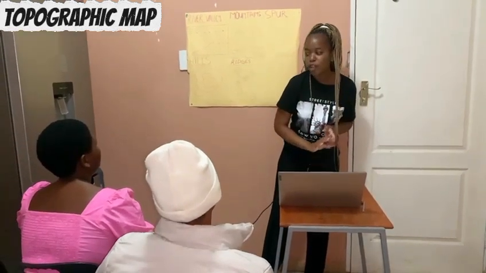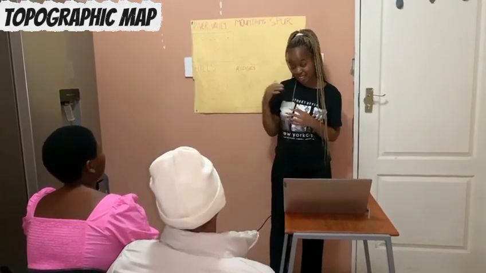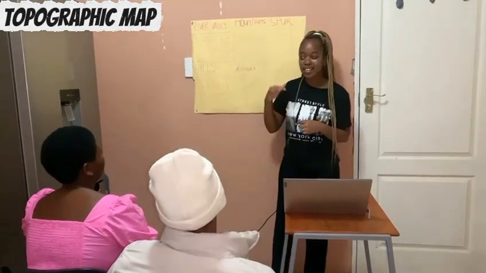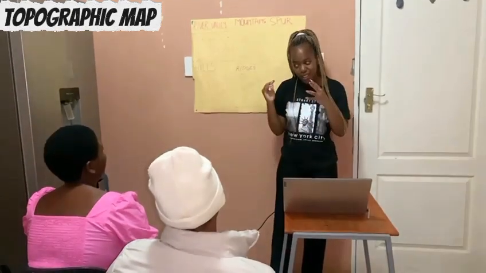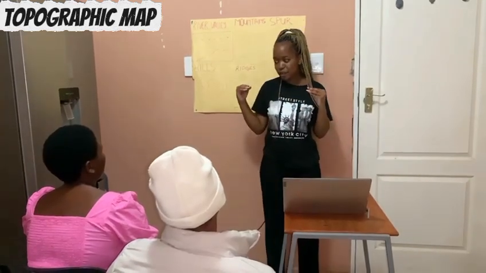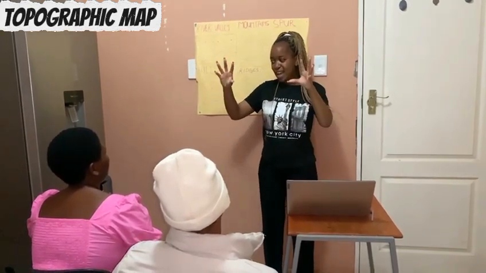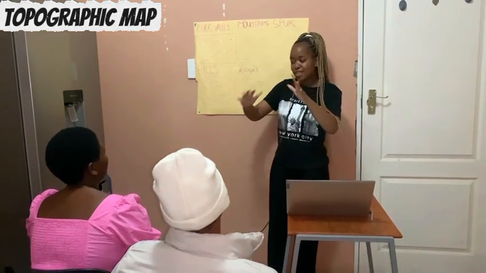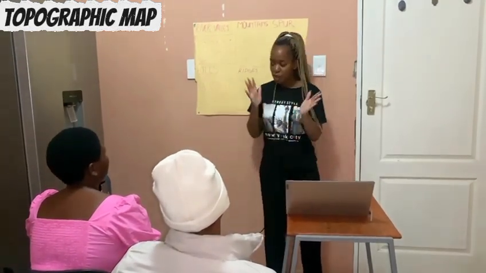Then we move to hills. Have you come across hills? Hills are like mountains. A hill is a raised area of land. It is like a small mountain, but it's not a mountain. It is higher than the land around it. For example, we've got a bed and we've got a floor. The bed is higher, the floor is downwards. You understand?